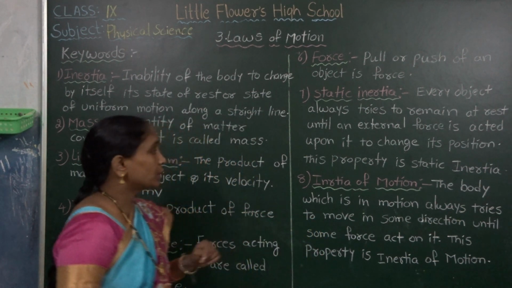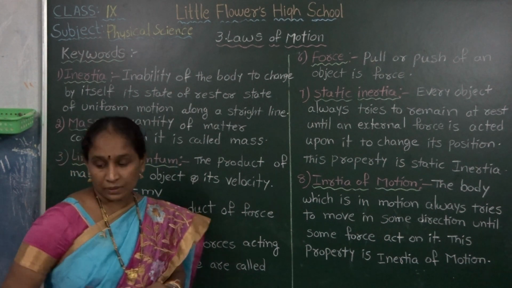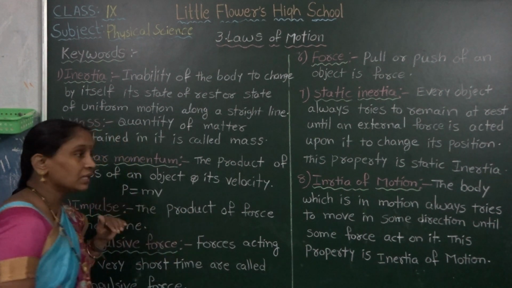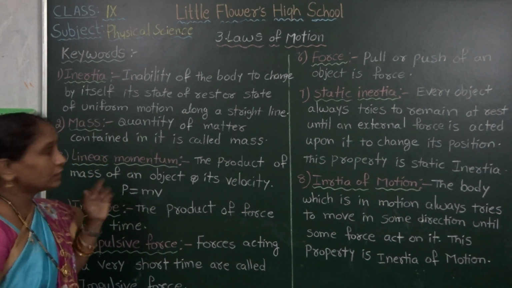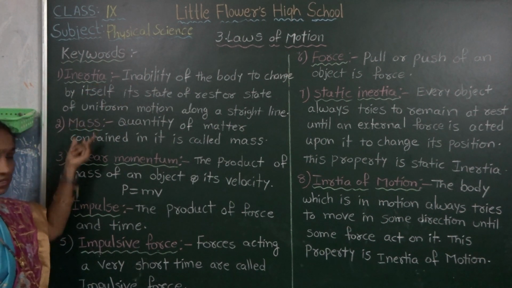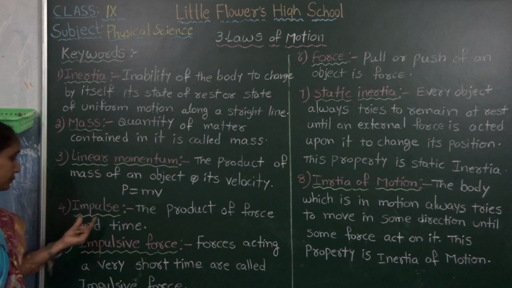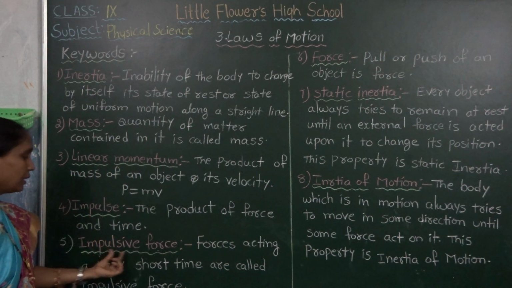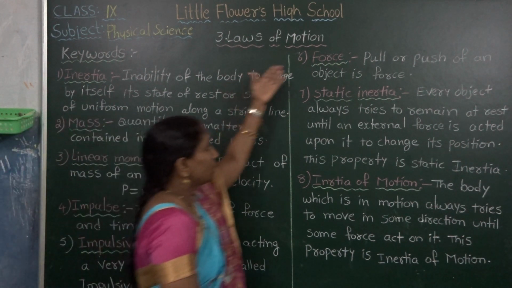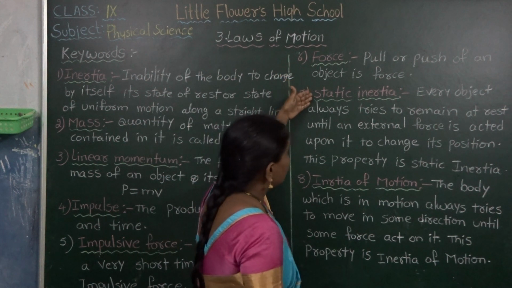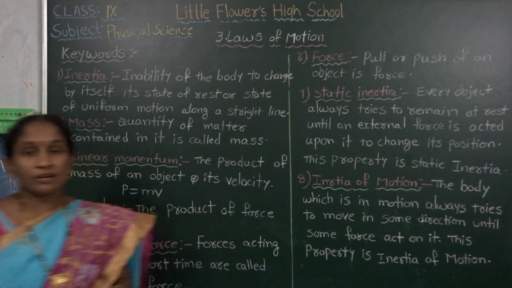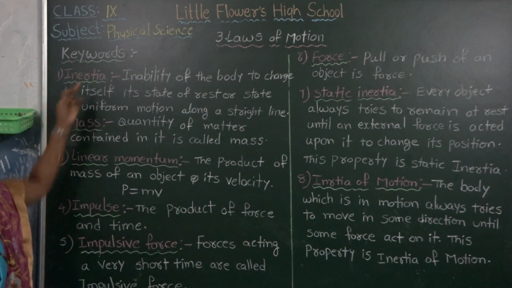In this video, I am going to explain the hard words, or keywords, of this chapter. We shall know the meanings of these keywords. What are the keywords present in this chapter? Inertia, mass, linear momentum, impulse, impulsive force, force, static inertia, and inertia of motion.